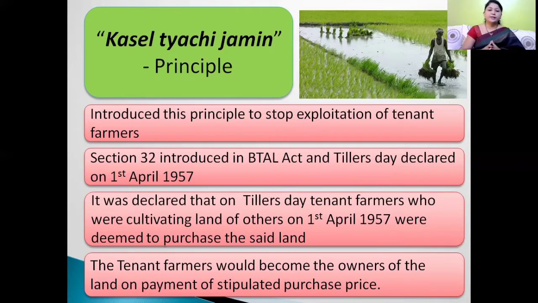As per Tiller's Day, the tenant farmers who were cultivating the land of others on 1st April 1957 were deemed to purchase the said land. Means, original cultivators will become the owner of the said land by this principle. The tenant farmers would become the owner of the said land on payment of the stipulated purchase price.